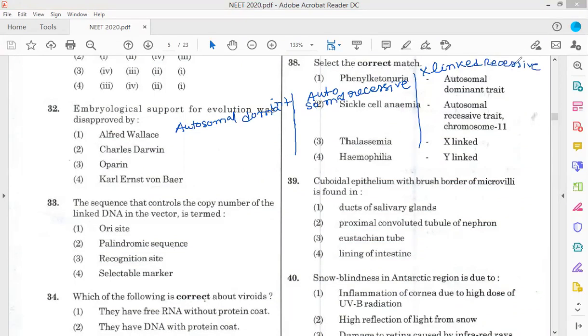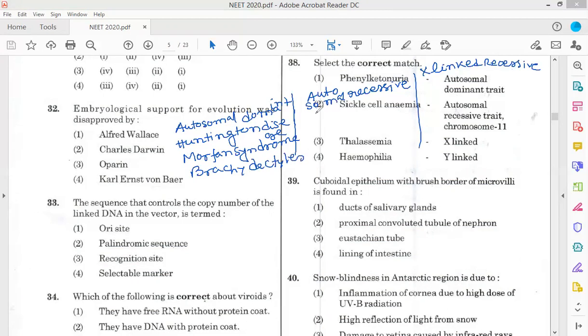Autosomal dominant disorders are Huntington disease, Marfan syndrome, and brachydactyly.